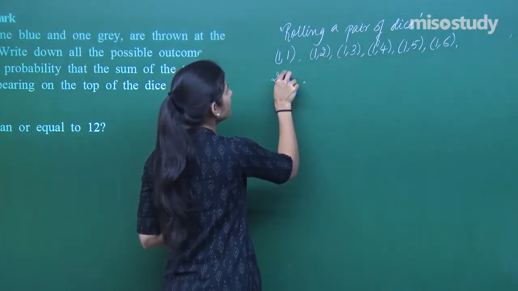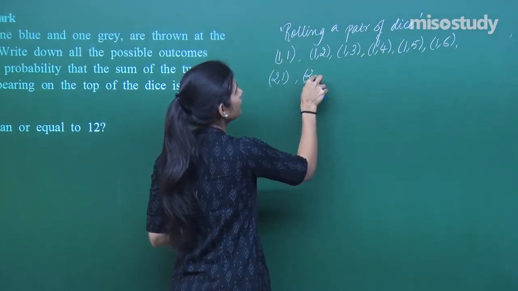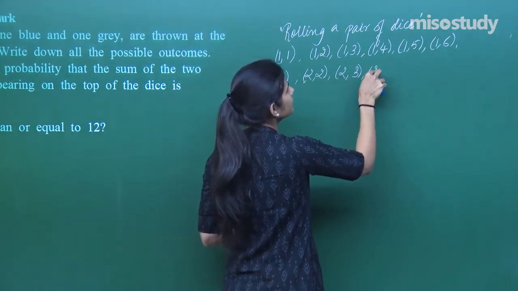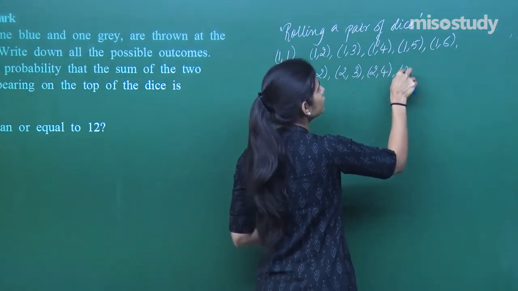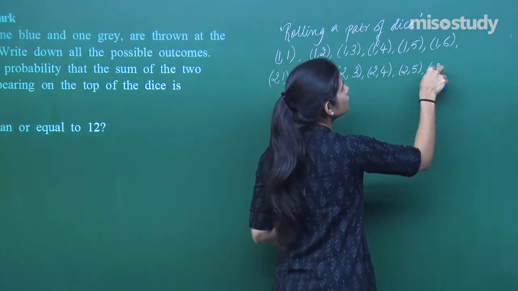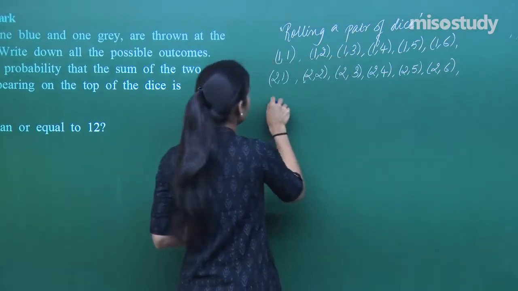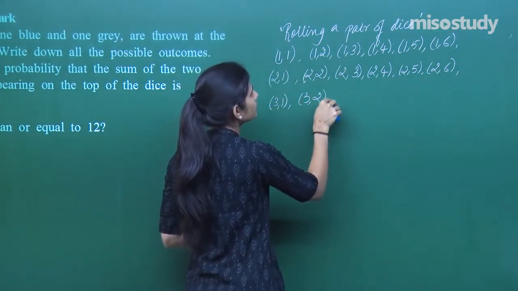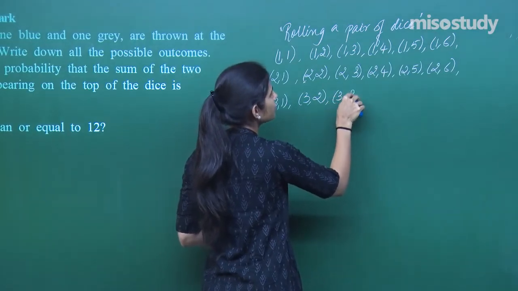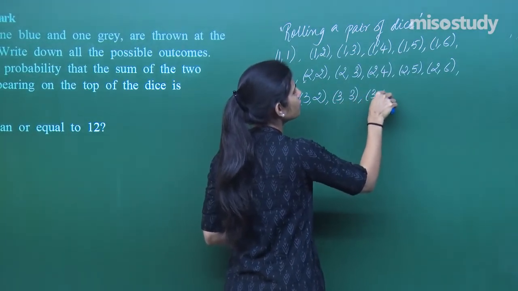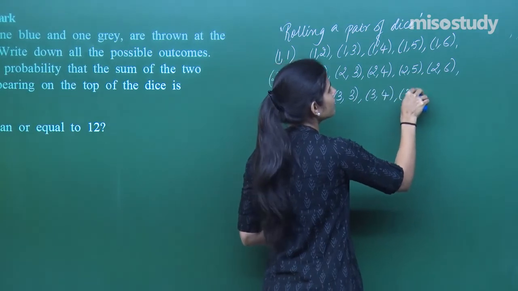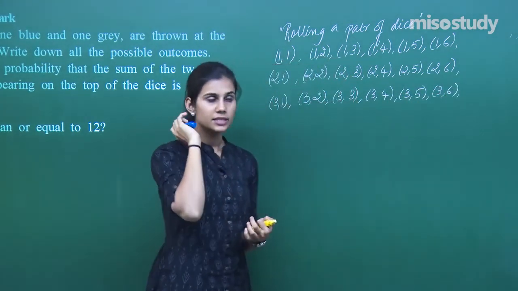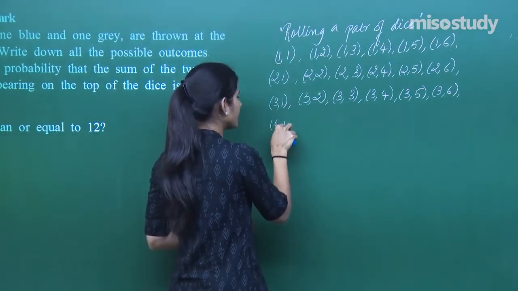Or you can have 2 on the first die, 1 on the second die; 2 on the first die, 2 on the second die; 2 on the first die, 3 on the second die; 2 on the first, 4 on the second; 2 on the first, 5 on the second; 2 on the first, 6 on the second. Or you can have 3 on the first, 1 on the second; 3 on the first, 2 on the second; 3 on the first, 3 on the second; 3 on the first, 4 on the second; 3 on the first, 5 on the second; 3 on the first, 6 on the second. Is it clear?